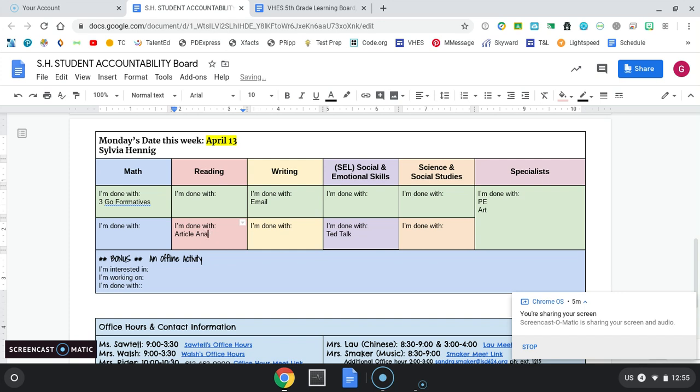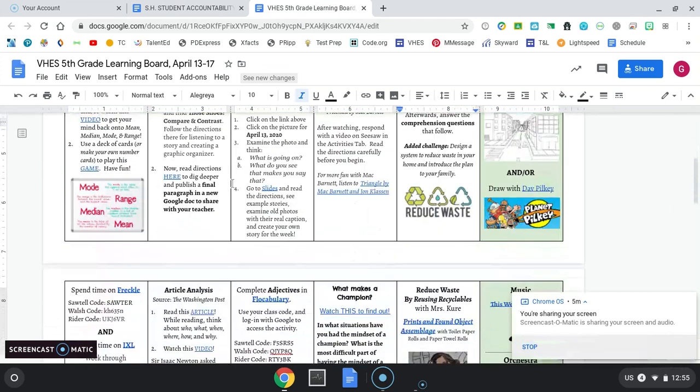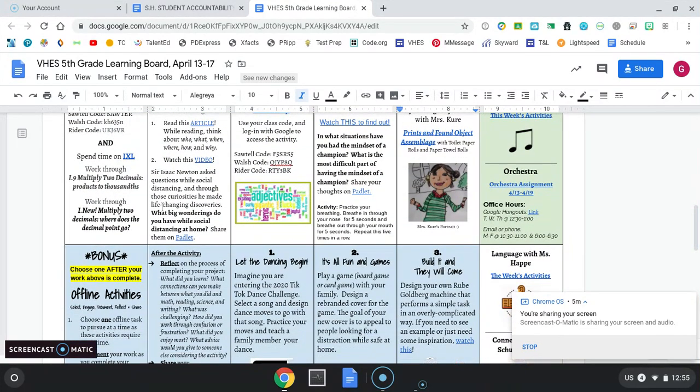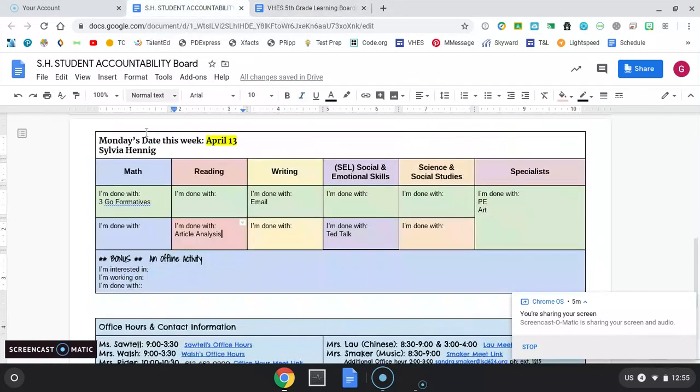She is just using the learning board. Notice reading, one of her choices is an article analysis. When you finish that choice, then you put the title in your learning board. Down here, Sylvia might be interested in doing a Rube Goldberg project. So I'm interested in, and all of a sudden, I'm not good at typing today. Sorry, guys. I think I've eaten too much chocolate.